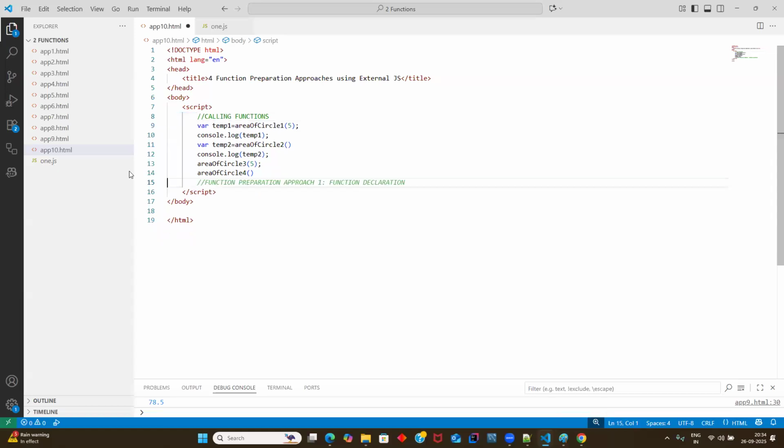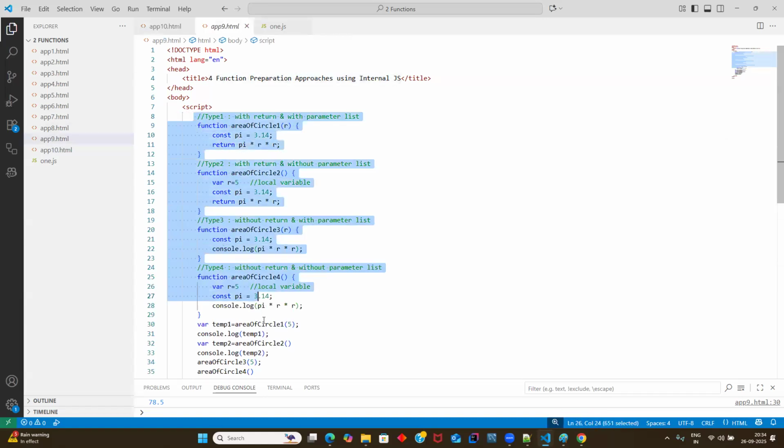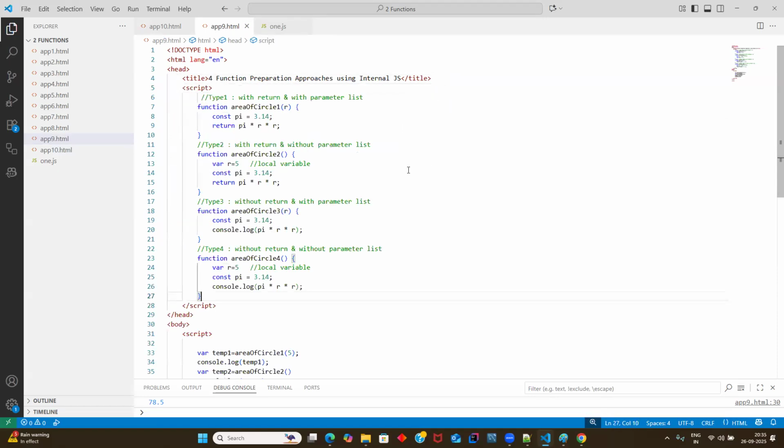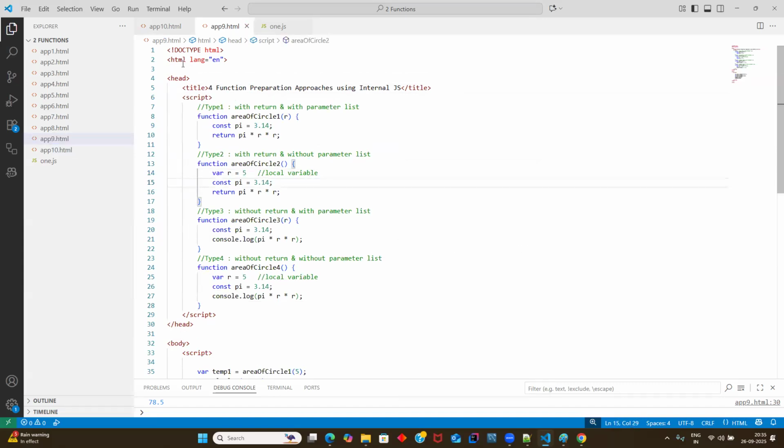I think in the previous program also, let me do one more change here. Actually, the proper way to write the JavaScript code is, inside the head part, open a script and write your call to functions. So this is the proper way, guys. I'll repeat.